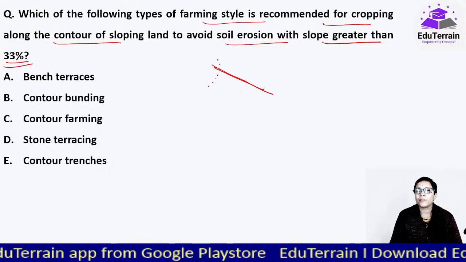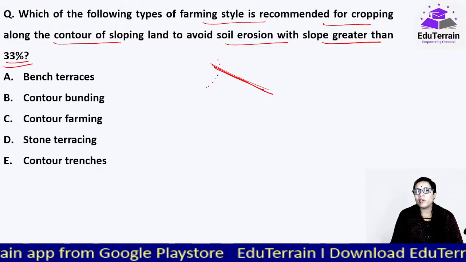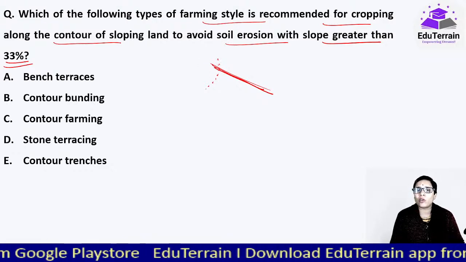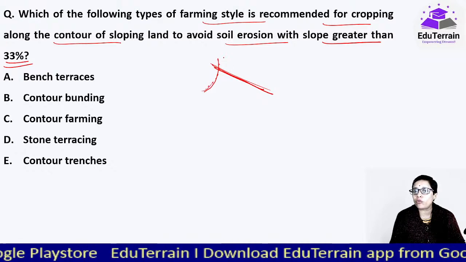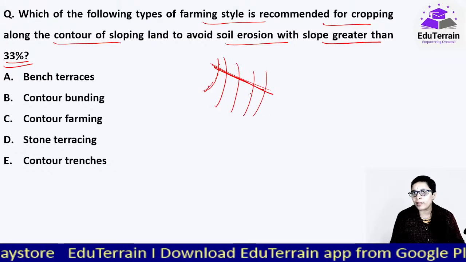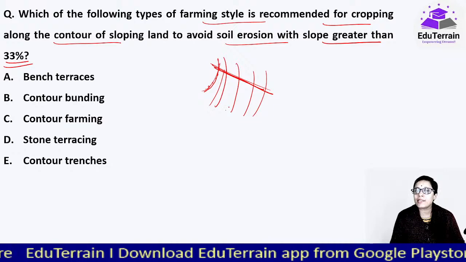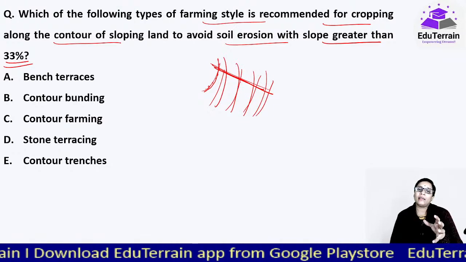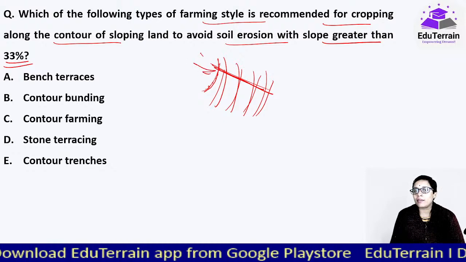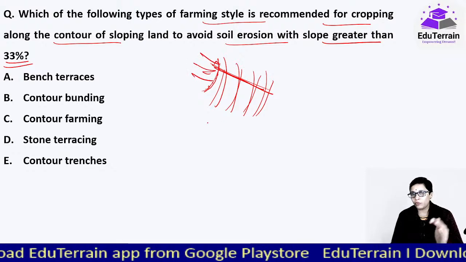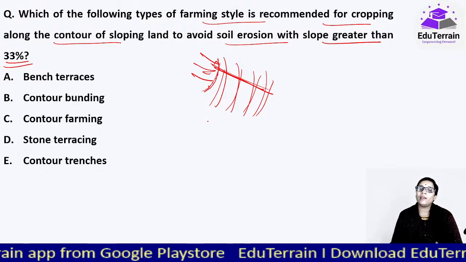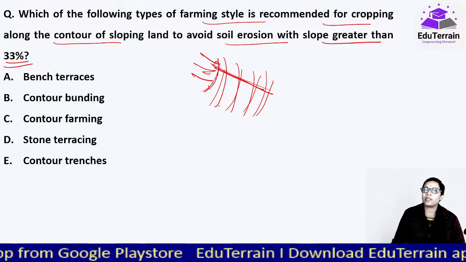If this is a hilly area and we trace the similar altitude, if we draw an imaginary line, that would form the contour. We can raise the crops on these contour lines, and thereby we can intercept the runoff water flow, save the soil, conserve the water, and raise the crops as well.